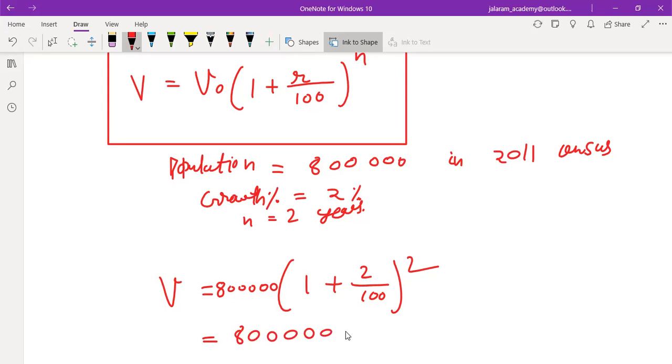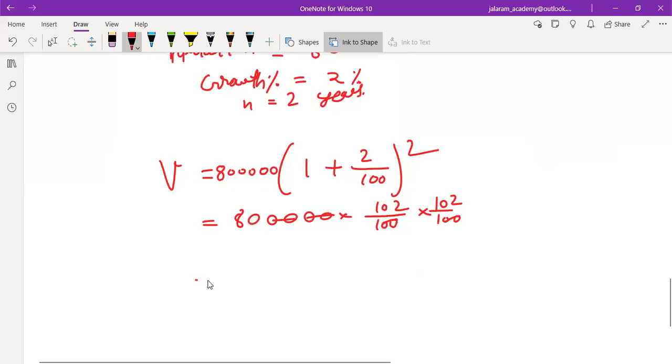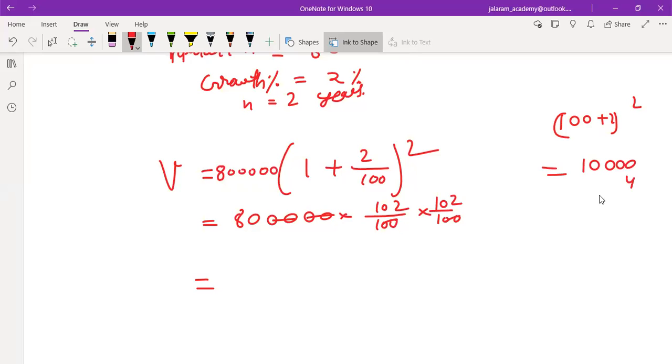8 lakh into 102 by 100 into 102 by 100. So these zeros will be cancelled out. So multiply first 102 by 102. 102 into 102 means 100 plus 2 whole square, that is 10,000 plus 400 plus 4, which is 10,404.